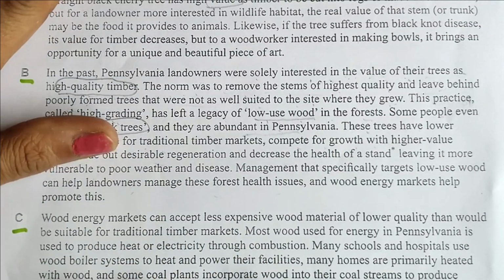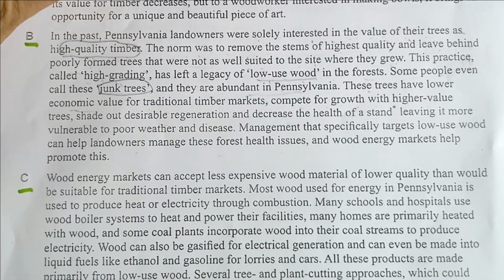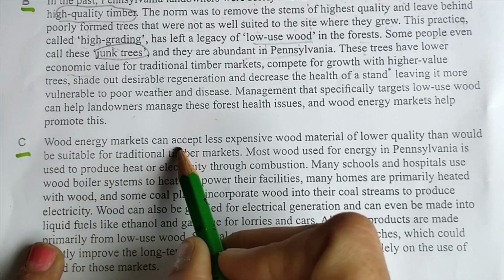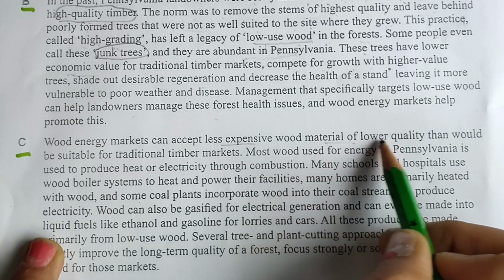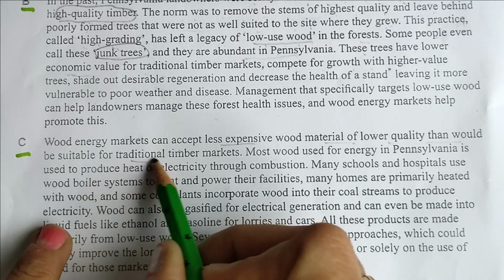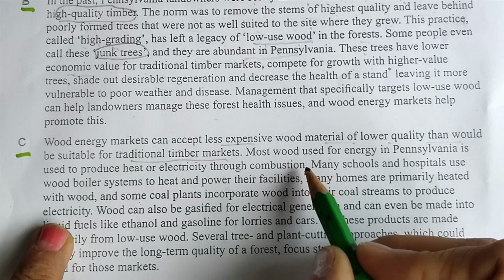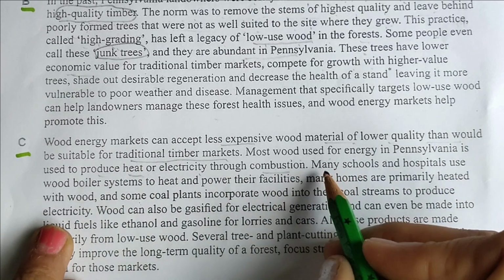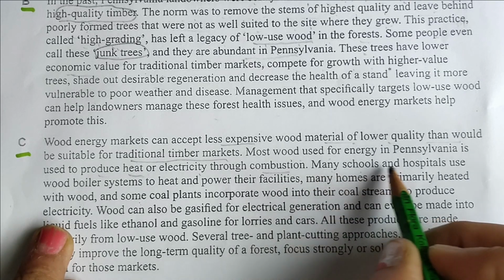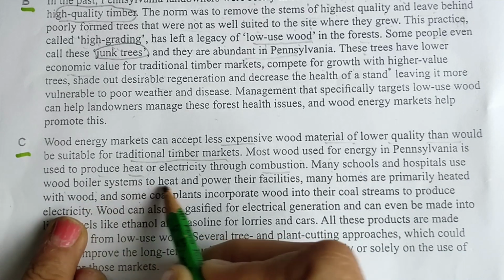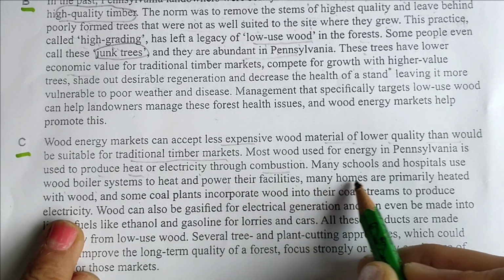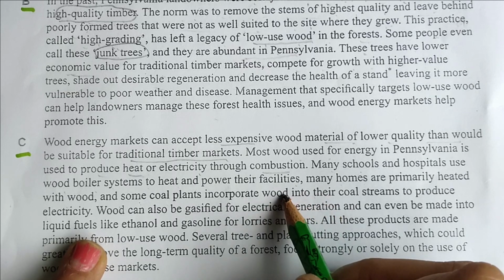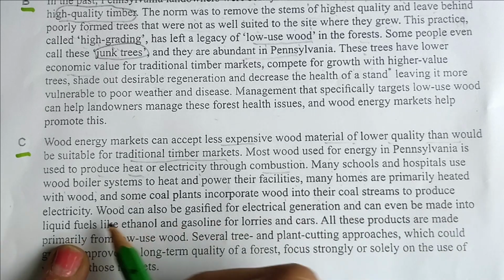Okay, C paragraph. You can see this C paragraph again. Now I am looking only for the words. Wood energy markets can access less expensive material, lower quality than wood suitable for traditional timber markets. Most wood used for energy is used to make heat or electricity through combustion. Many schools and hospitals use boiler systems to heat and power their facility. Many homes are primarily heated with wood. Some coal plants incorporate wood in their coal streams to produce electricity.